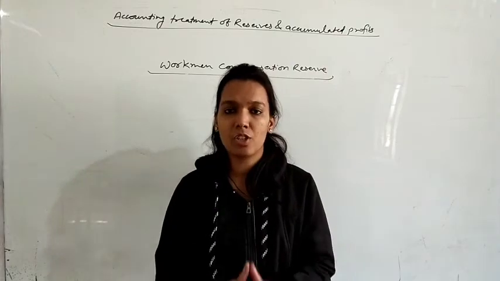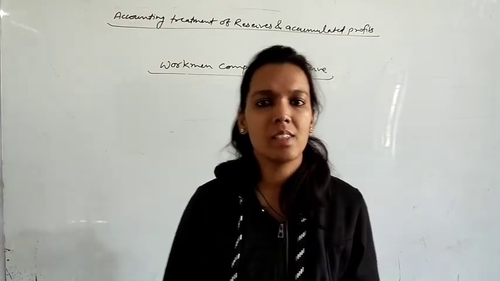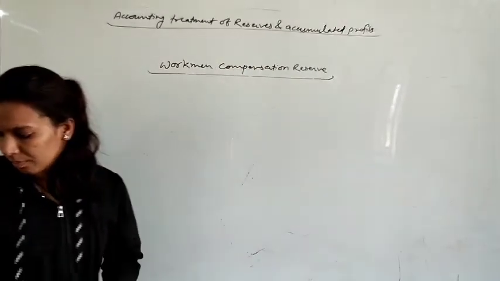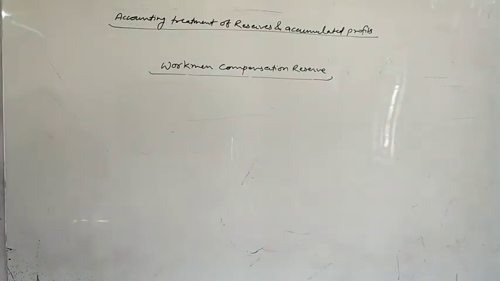But in this condition, a new account will be opened, that is the revaluation account. If there is a loss, a new account will be opened, that is the revaluation account. According to this, we will pass the journal entry. Okay, let's start the question. I am going to take question number 26.